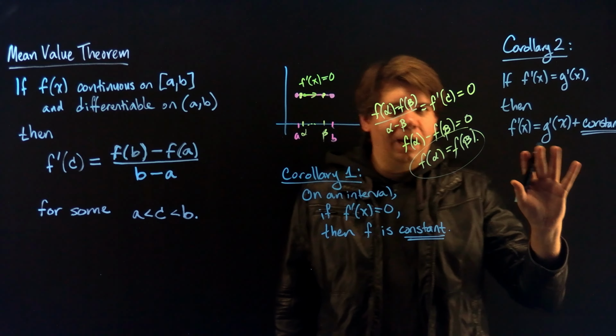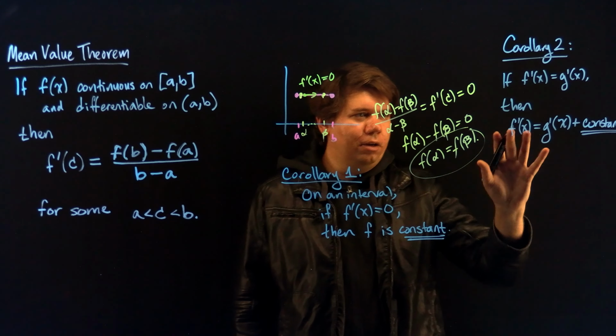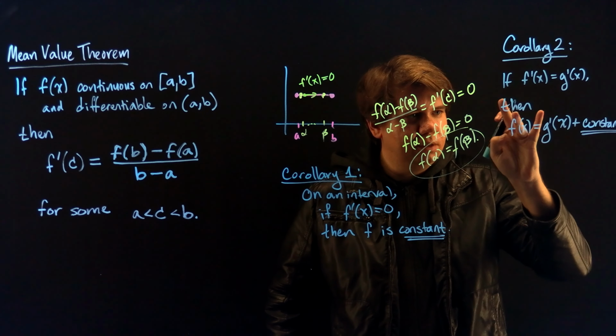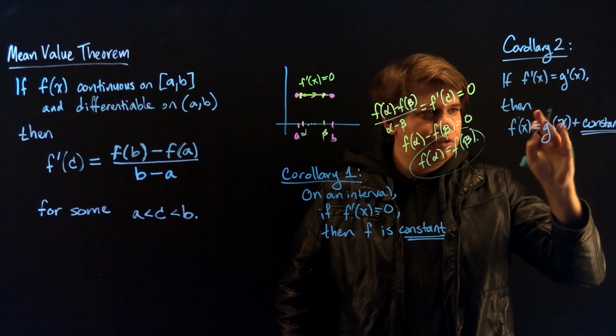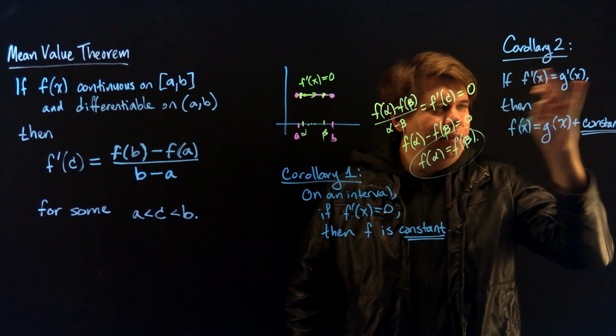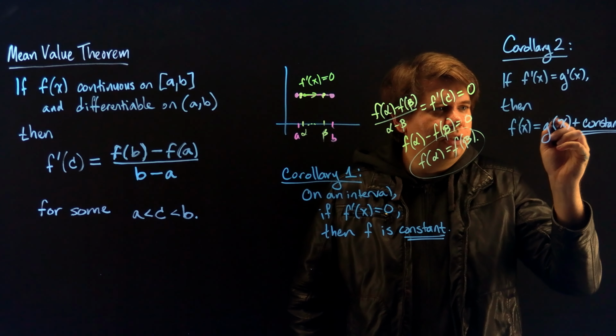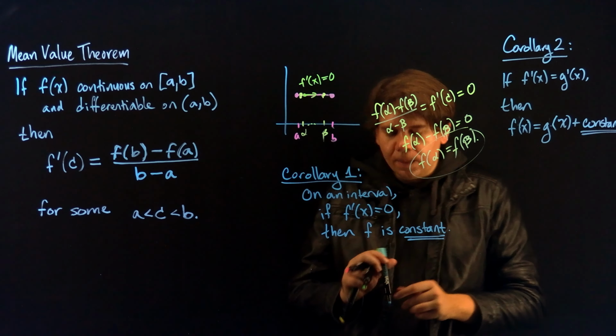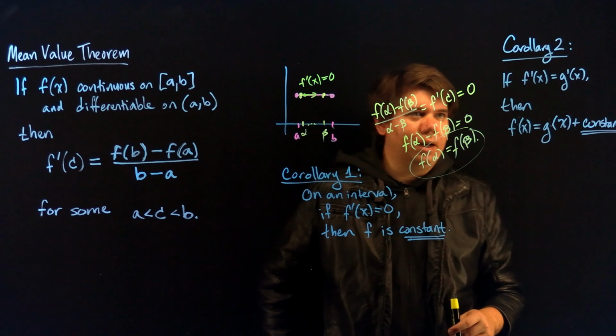So first let me show you how we get this from the mean value theorem, and then I'll explain the significance of this. And I'm sorry, that shouldn't be the derivatives, that should be the functions. The derivatives are the same, so that means the functions themselves are equal up to some constant term. So let's try to see this from the mean value theorem.